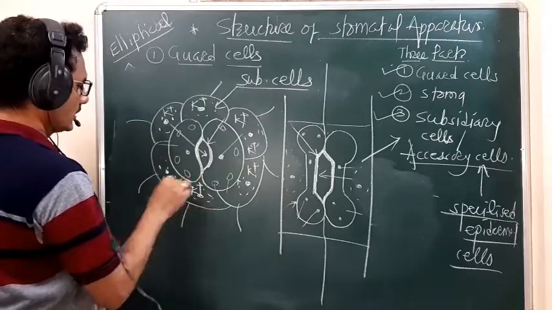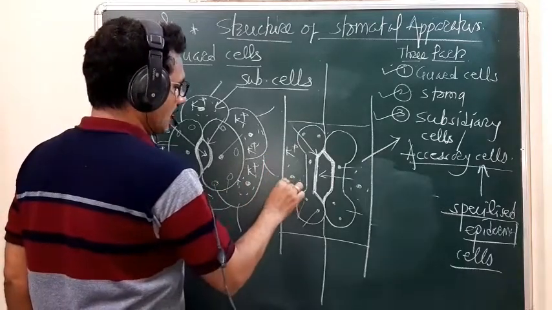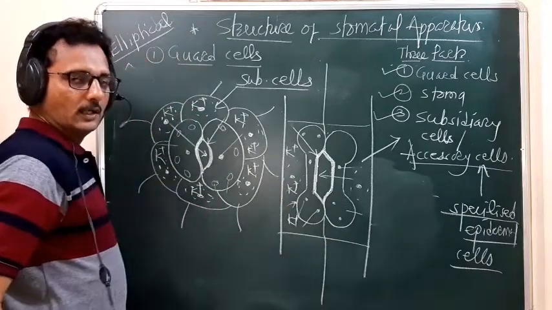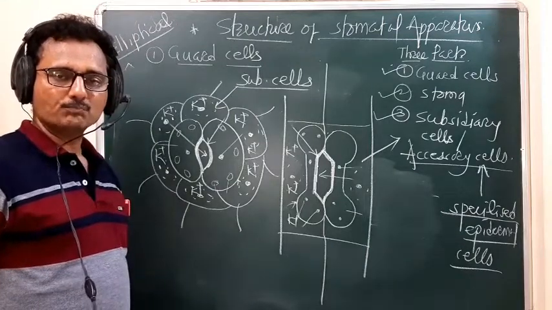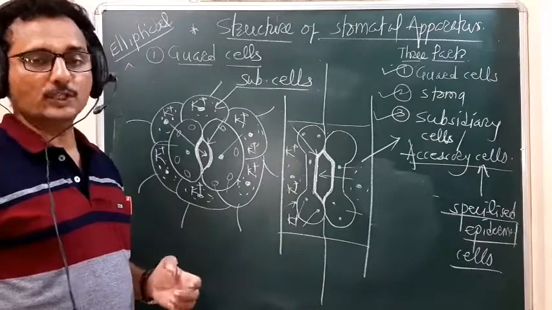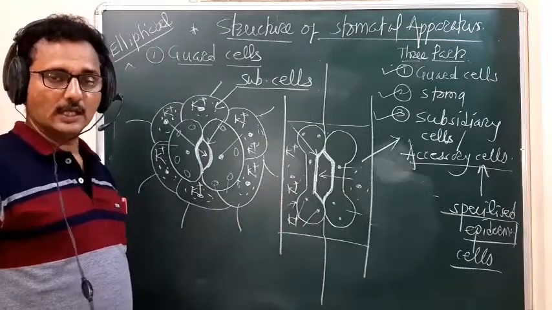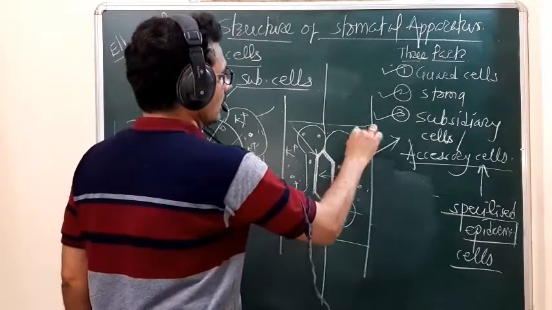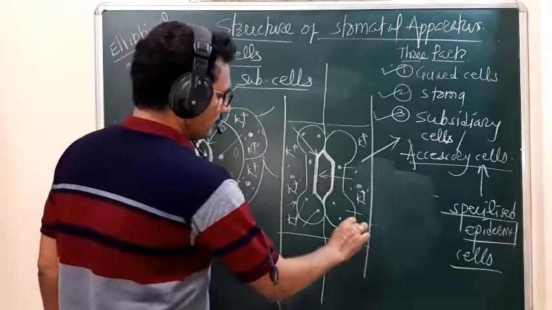This potassium ion plays the most important role in increasing the osmotic concentration of the guard cells during the opening of the stomata. So these subsidiary cells act as a reservoir of potassium ion.